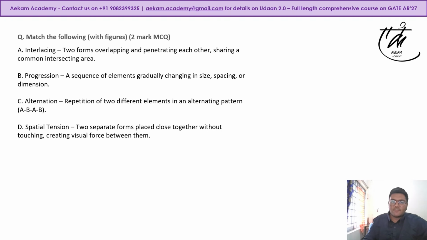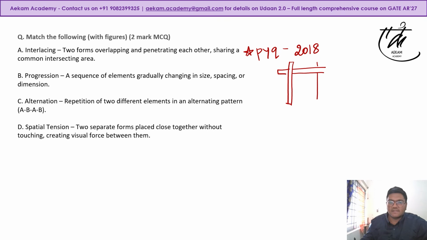This again was a previous year question, PYQ, in GATE 2018, where for example you have one grid like this, then a second grid going like this, right? A third grid going something like this, and there would be a fourth grid also. Obviously, it will be interlaced like this. So this is an interlacing pattern.